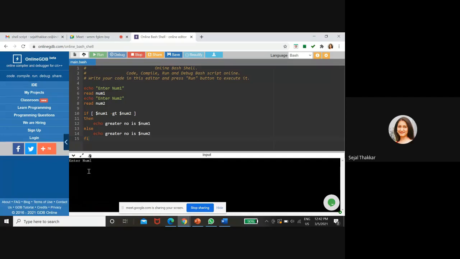It is asking for number 1. Number 1 is equal to 10. Now I am entering number 2 is equal to 6. So greater number is number 1. So you can check for even a lesser number also. For example, LP. Number 1 is, I can say 7. Number 2 is 3.